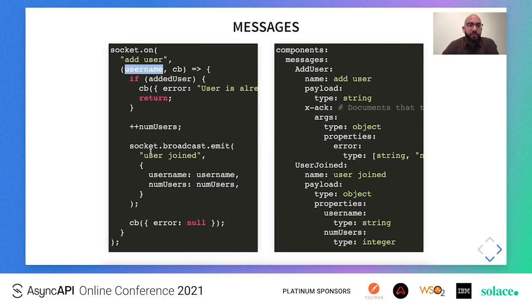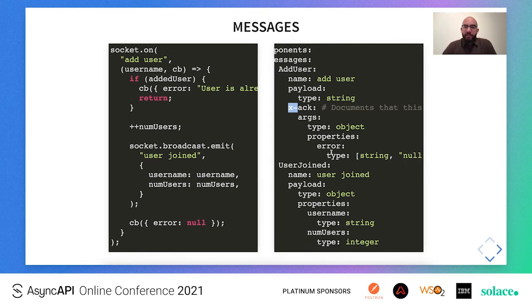We also see that within that event handler, an acknowledgement can be returned, and this acknowledgement has the following structure. It is an object containing an error field, which could be either string or null. So we can add this x-arg field that we proposed as part of a specification extension, and this args object can describe the properties of the acknowledgement.